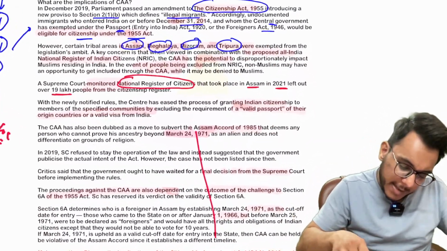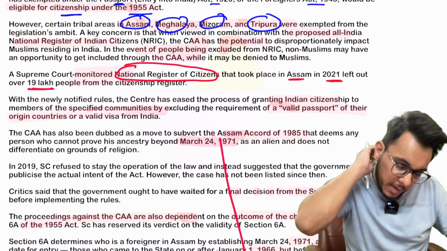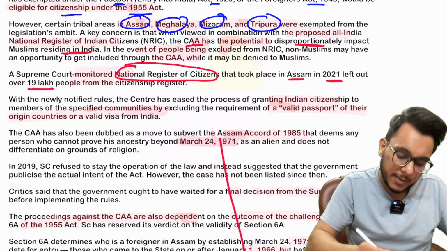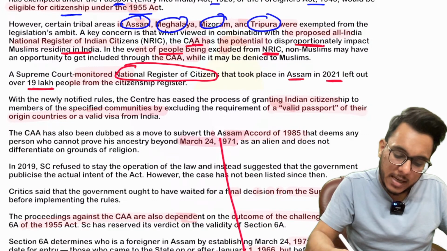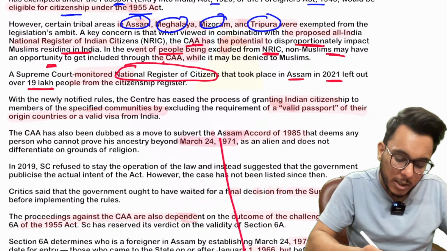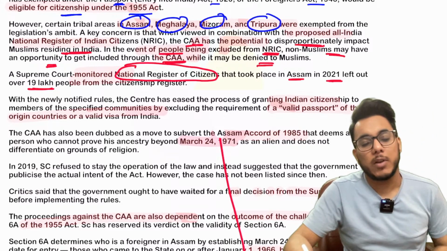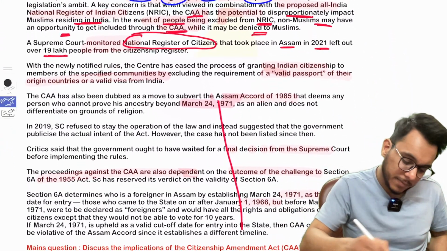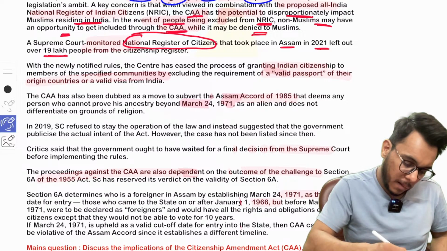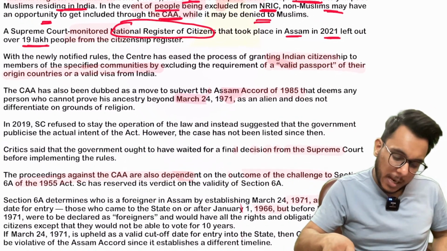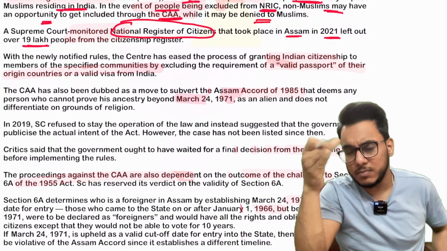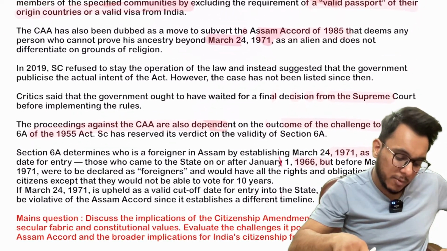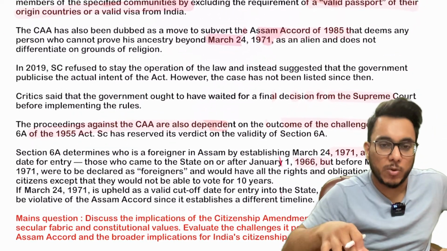So it is being feared by the Muslim community that this CAA has the potential to disproportionately impact Muslims residing in India. In the event of people being excluded from the NRC, non-Muslims may have an opportunity to get included through the CAA, but Muslims will not be included. So Muslims have a fear. Okay, now guys, understand this particular thing. Also, as I told you, the process of getting Indian citizenship has been eased. Now, there is also one more dimension that is coming here. Let's understand this particular dimension.